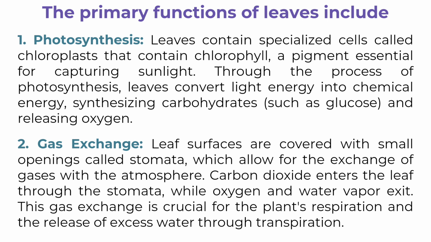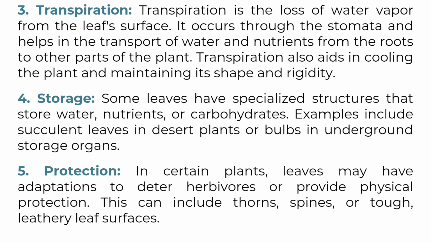Gas exchange. Leaf surfaces are covered with small openings called stomata, which allow for the exchange of gases with the atmosphere. Carbon dioxide enters the leaf through the stomata, while oxygen and water vapor exit. This gas exchange is crucial for the plant's respiration and the release of excess water through transpiration. Transpiration. Transpiration is the loss of water vapor from the leaf surface. It occurs through the stomata and helps in the transport of water and nutrients from the roots to other parts of the plant. Transpiration also aids in cooling the plant and maintaining its shape and rigidity.